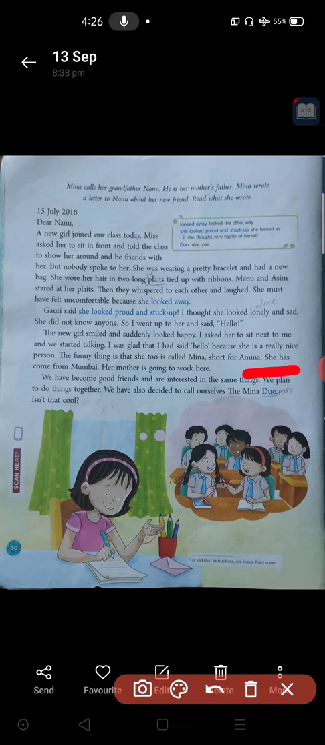Then she has come from Mumbai. It means from Mumbai she came to this village where Meena's school is, village or city, whichever it may be. She came to this area and joined that new school. Her mother is going to work here. Maybe earlier the new girl's mother was working in Mumbai and maybe she was transferred to this area. They came to this place and she joined this new school.